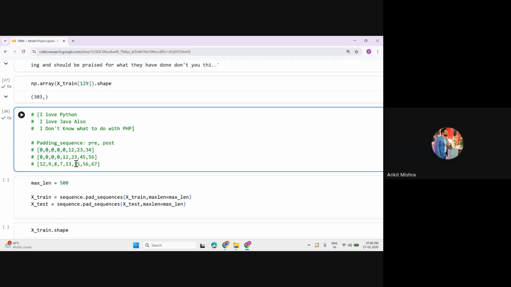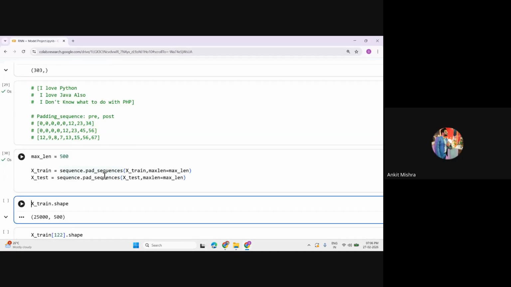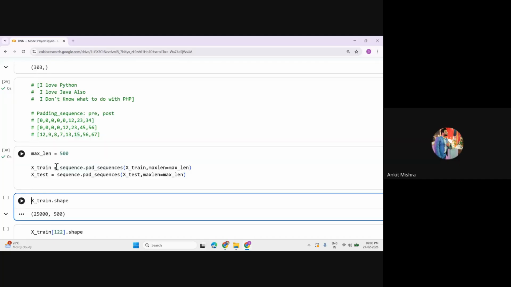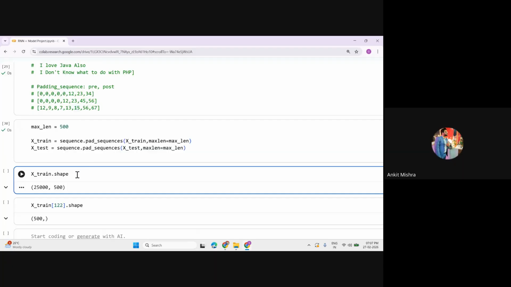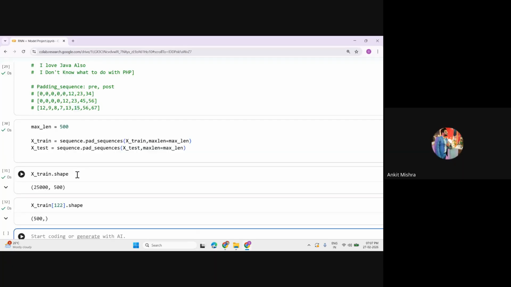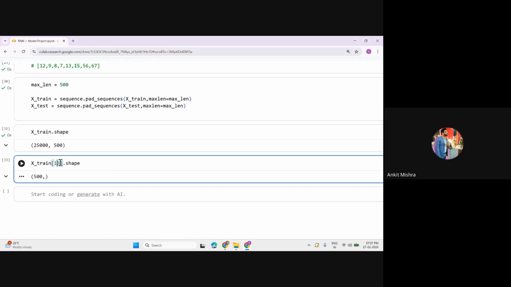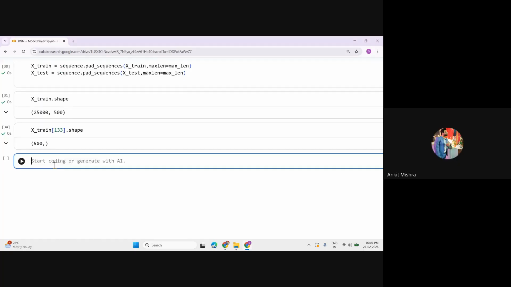Right now we are using the pre technique, where we change our X train and X test data sets to the pre padding sequence. Now if you check, you will get the same shape for any random data that you have. You can check with this one and with other values as well. So this is all about the X data set that we have built.